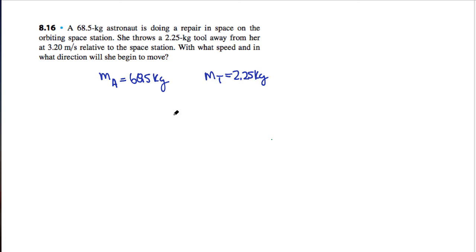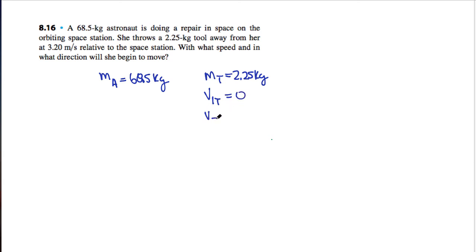So firstly, we need to figure out if this is an initial or a final velocity. Well, she's doing the repair and then she throws the tool. So this 3.2 meters per second is actually going to be an after velocity. So what I can write is v1 for the tool is just equal to 0.